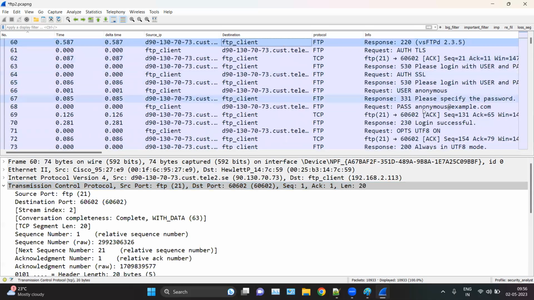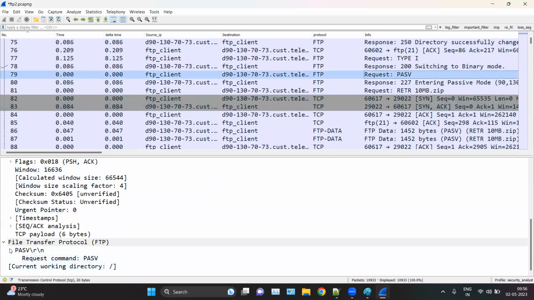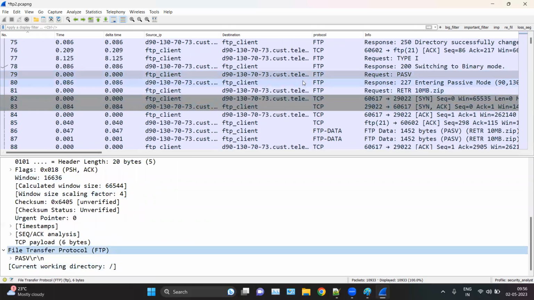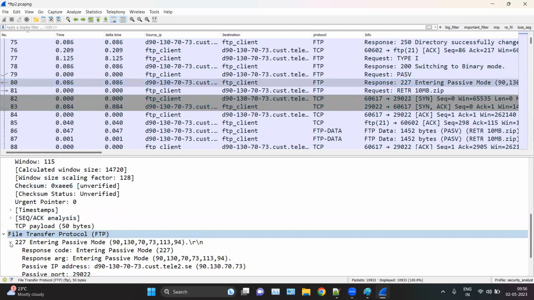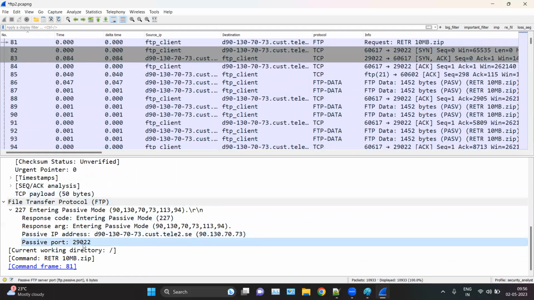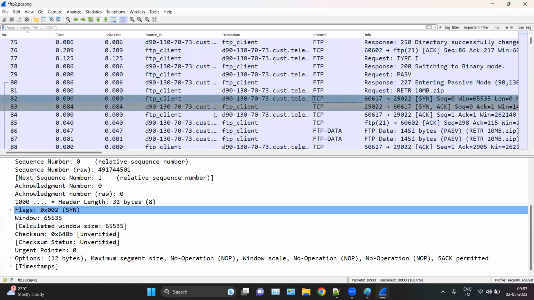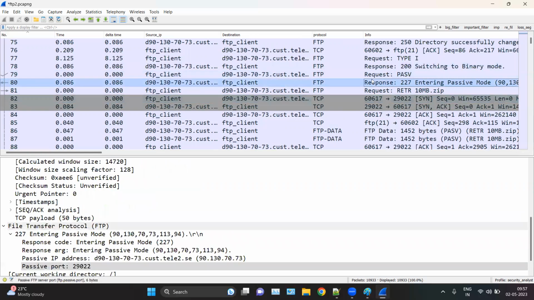And here you can see the connection has been again established in passive mode on port number 29022. That is why we have lots of packets transferring. See, 29022 is the new port for the data transfer. Okay, so here the client is initiating a data channel as well in the passive mode. It is sending the passive request here, and then the server is sending the port number to connect with.